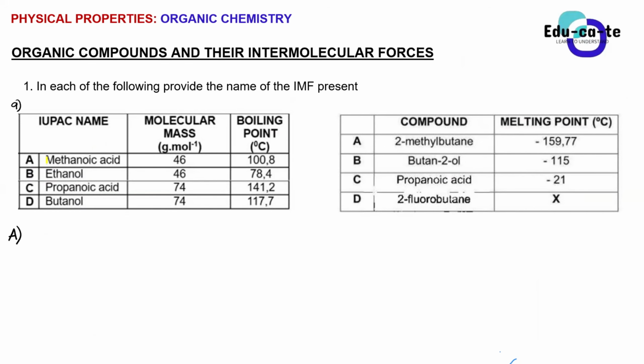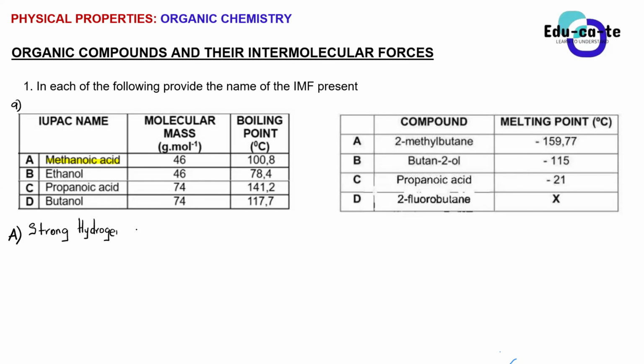Give the intermolecular forces that are found. Strong hydrogen bonds. Why strong hydrogen bond? What is the carboxylic acid? Yes, we have strong hydrogen bonding here because it's a carboxylic acid.